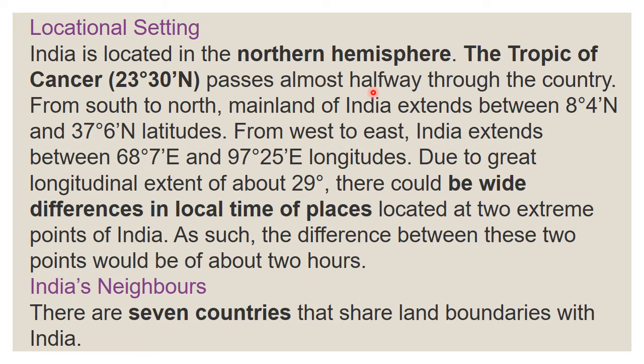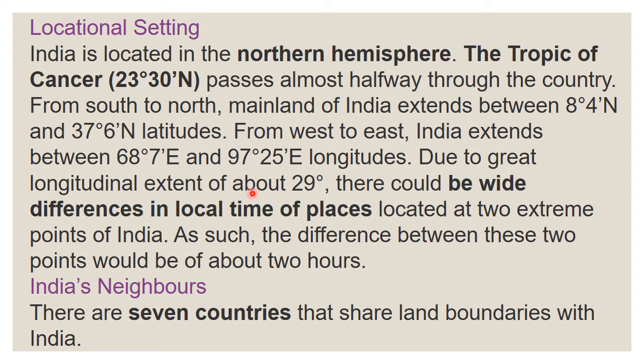That passes almost halfway through the country. And from south to north, mainland India extends between 8 degree 4 north and 37 degree 6 north latitudes, okay. Then from west to east, India extends between 68 degree 7 east and 97 degree 25 east longitudes, okay.